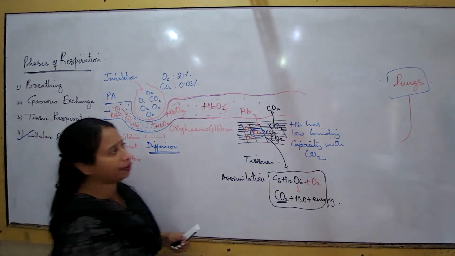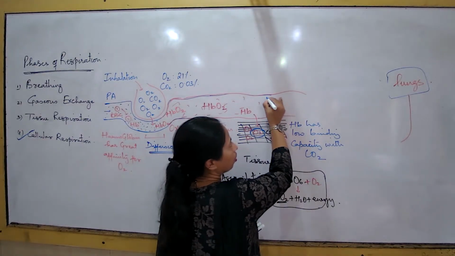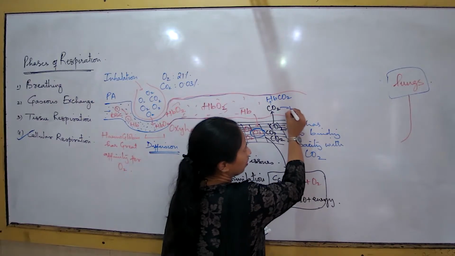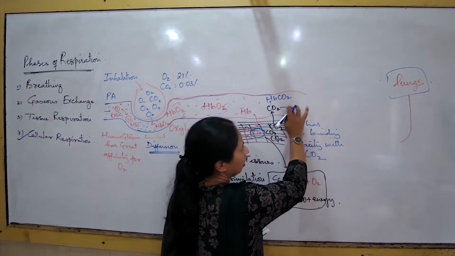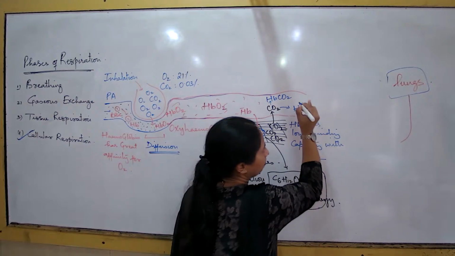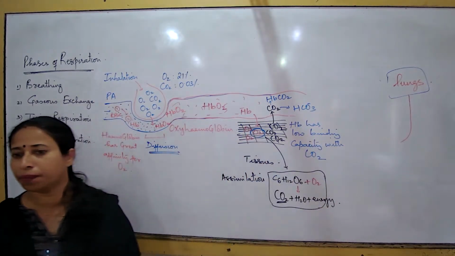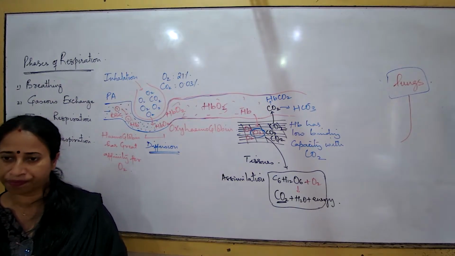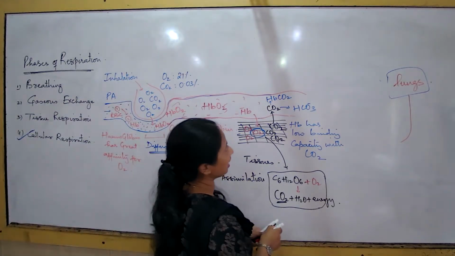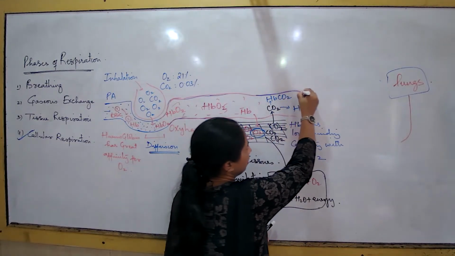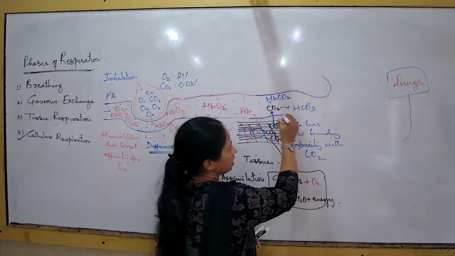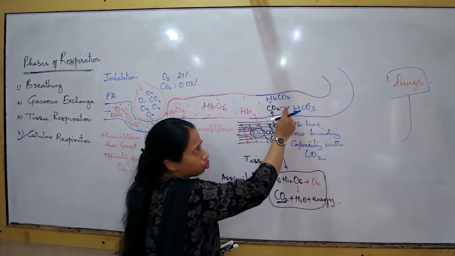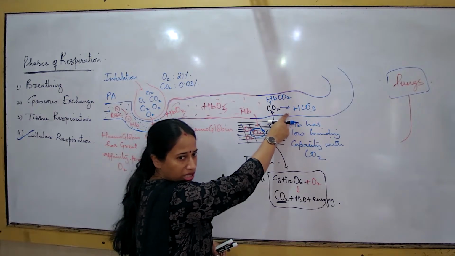So what will happen to this? A small amount of hemoglobin will get bonded with carbon dioxide, but a major portion of the carbon dioxide will remain in the blood in the form of carbonic acid, which can also be called bicarbonate ions. So is the blood now again becoming progressively deoxygenated? Yes, when the blood is moving from the tissues, the blood is progressively becoming deoxygenated.